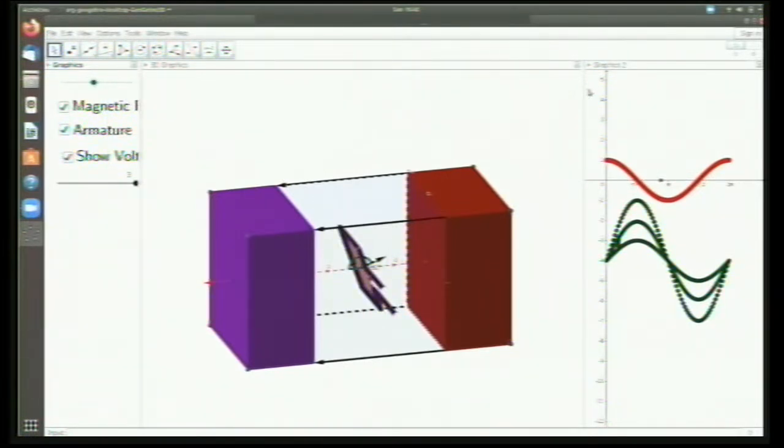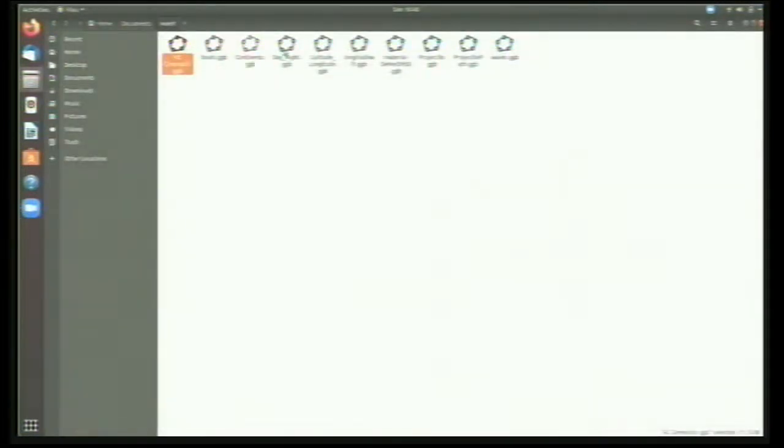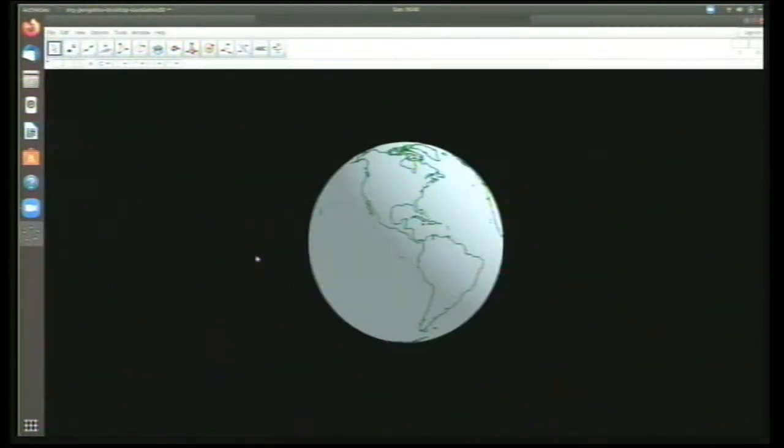So this is one applet that we have for AC. Now you can also use Geogebra to teach these concepts. I have not created this Geogebra applet; I have downloaded it from geogebra.org, where thousands of applets are available. This is a beautiful applet that shows the longitudes. Even our viewers can download these applets.